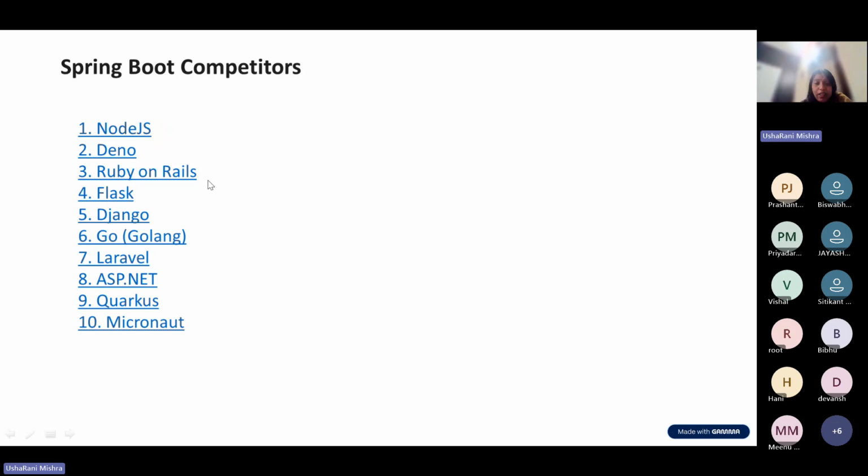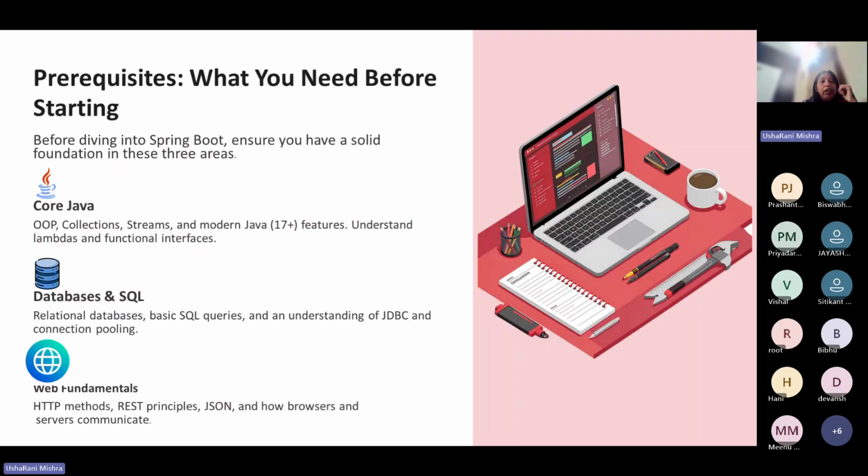Learning Spring Boot is definitely going to add a feather in your crown as a backend developer. Or if you are a full stack developer also, it is definitely going to help you in your career. Then the next slide is about the prerequisites, and I am very hopeful that most of you know all this. Core Java, where you must know object-oriented programming, collections, streams. Then at least Java 8 plus features you must have knowledge of.